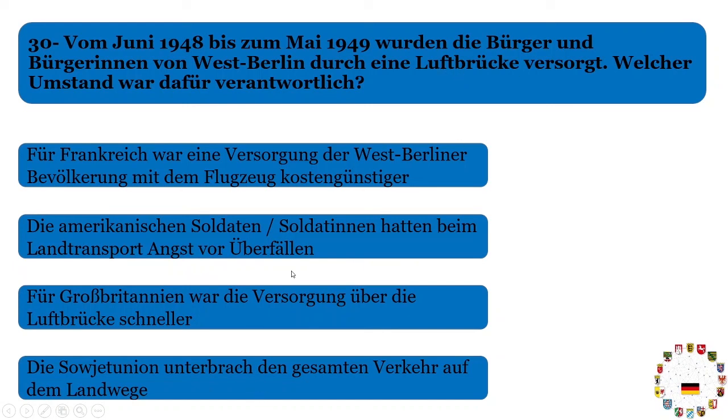Not that it was kostengünstiger for France, or that American soldiers had some fear, or that Großbritannien, the United Kingdom, thought it's a faster way. No, the Soviet Union actually, unterbrechen is the basic verb, unterbrach, they interrupted the roadways, the road transport system between East Germany and West Germany. This is the correct answer.